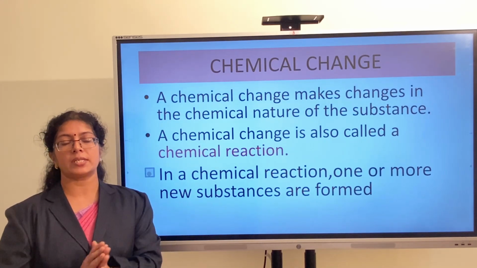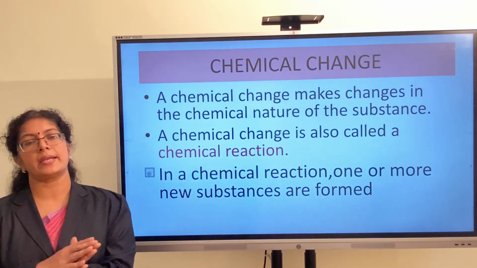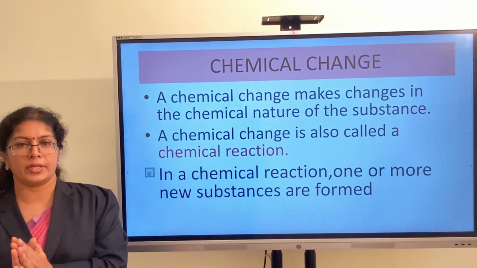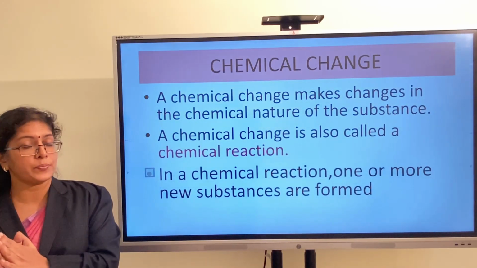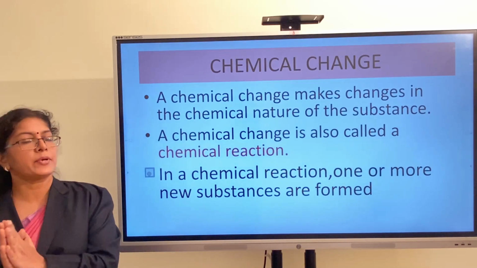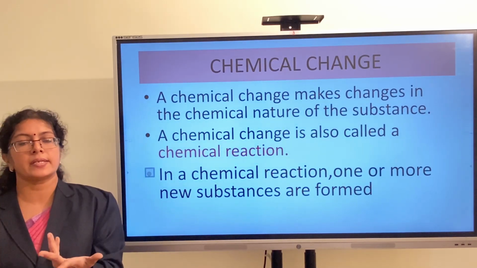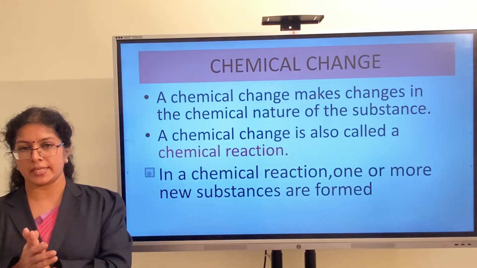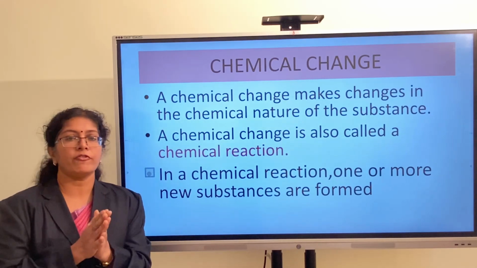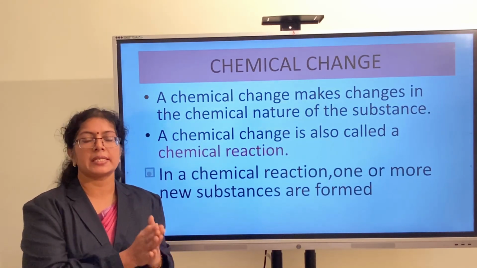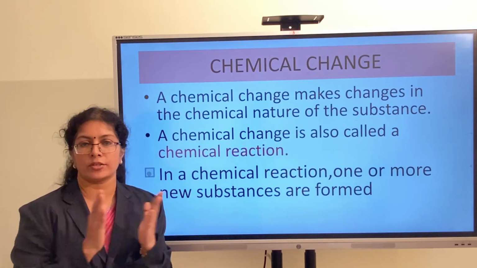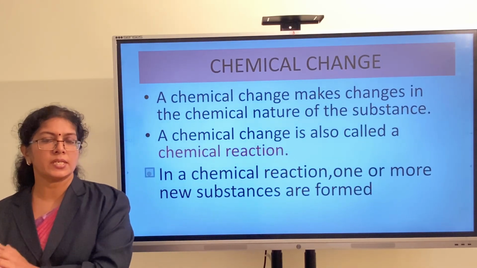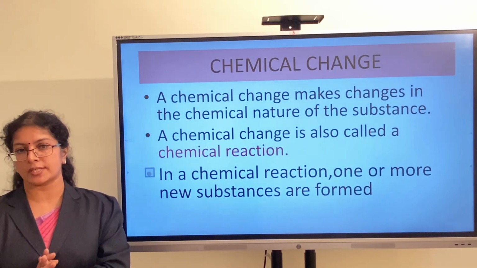Or if the substance changes its quality totally and becomes another substance, or some new substances are formed, light is produced, sound is produced, some kind of smell is produced, some gases are coming out, they are coming under the category of chemical changes. That is why folding of paper simply makes a change in the shape of paper and no change in its quality, but when you burn a paper, quality changes, it is coming under chemical change.